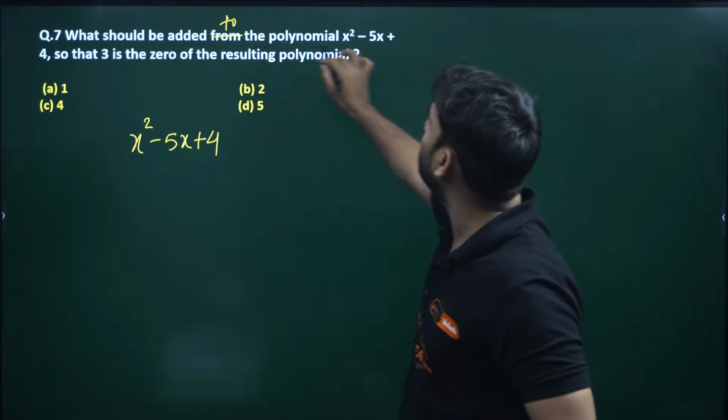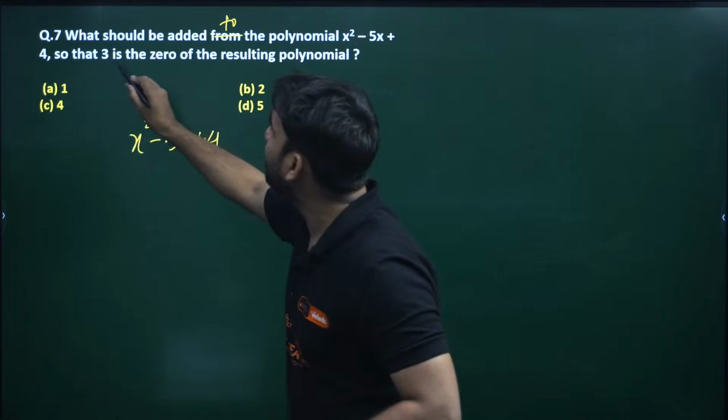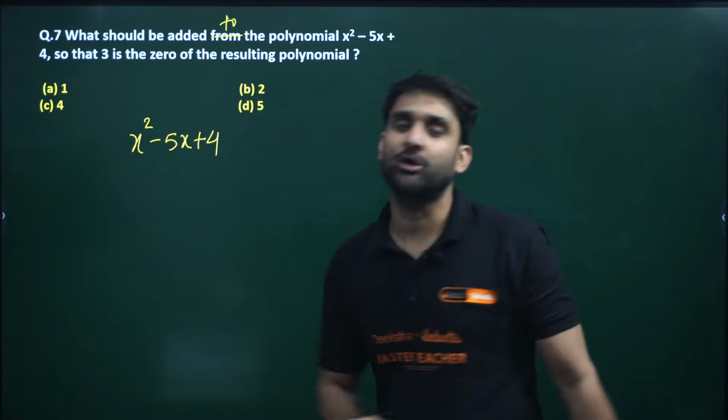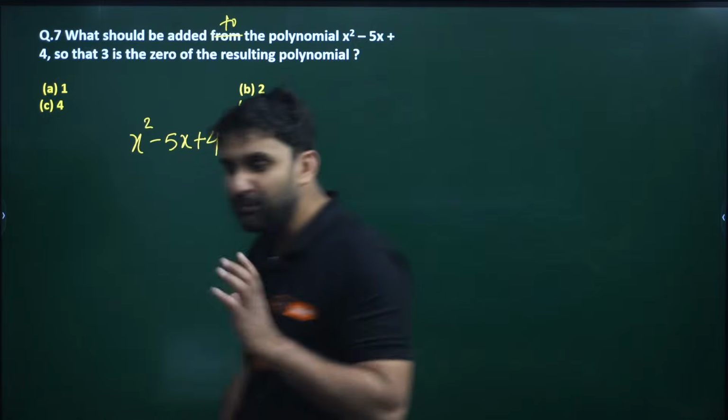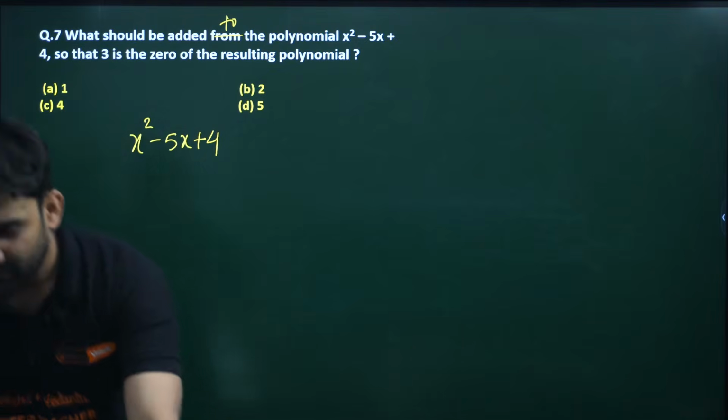What should be added to the polynomial x square minus 5x plus 4 so that 3 is the zero of the resulting polynomial? Come on, my dear. What should be added to this polynomial so that 3 is the zero of the resulting one? Very important question. Which option will be correct? I want to see the answer from you all.